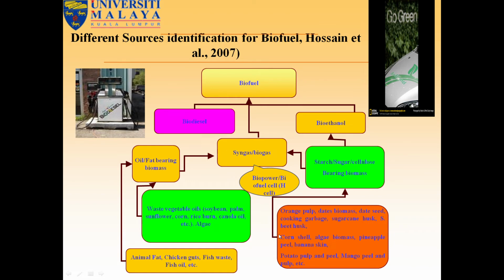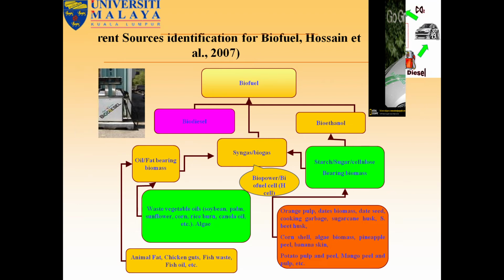So these are the others. Then biopower or biofuel cell. Orange pulp, date biomasses, date seeds, cooking garbage, sugarcane husk and beet husk, corn cob, algae biomass, pineapple biomass, banana skin or banana biomass, potato pulp and peels, mango peels and pulp, all biomasses. The processed biomasses can be used for bioethanol production.